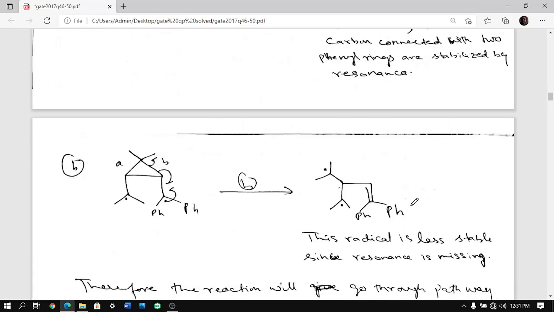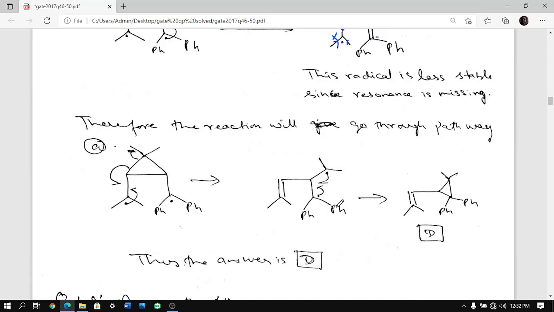Whereas here, what happens? You are getting a radical here. This is not as stable as the phenyl ring case, because here stabilization is coming only from the inductive effect. But when two phenyl rings were there, you were getting stabilization by resonance effect. Resonance effect is much more than inductive effect, and therefore the radical here is stabilized rather than the radical here, and therefore it cleaves on this side at position A, and you are getting this, and then it forms a bond, and then you are getting the cyclopropyl ring. So the answer is D.